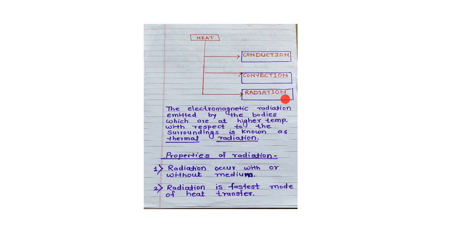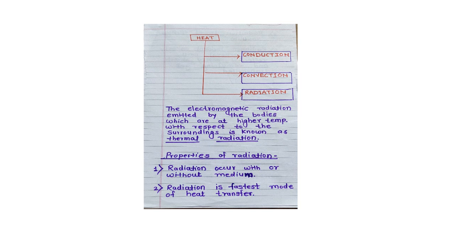Radiation. What is radiation? The mode of heat transfer in which heat transfers with or without a medium in the form of electromagnetic waves is called radiation. For example, solar energy. And the electromagnetic radiation emitted by bodies which are at higher temperature with respect to the surrounding is known as thermal radiation.